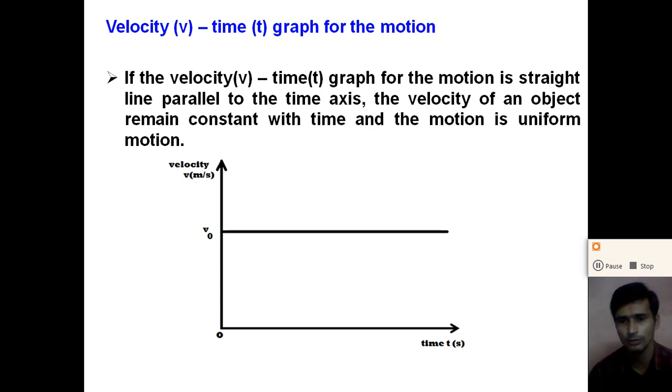So how do we draw the velocity-time graph? On the y-axis we take velocity, and on the x-axis we take time.